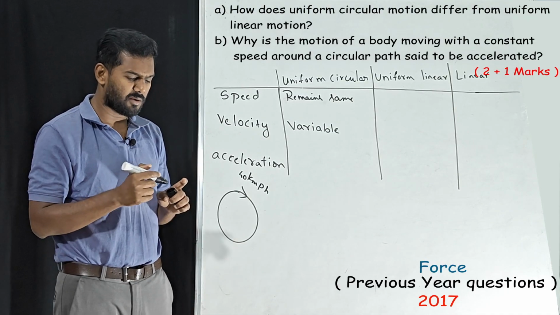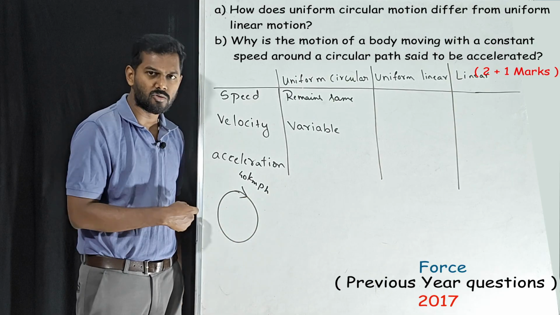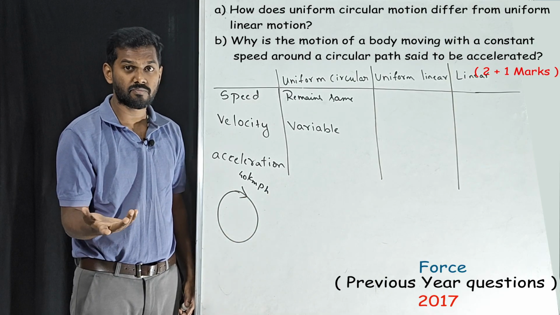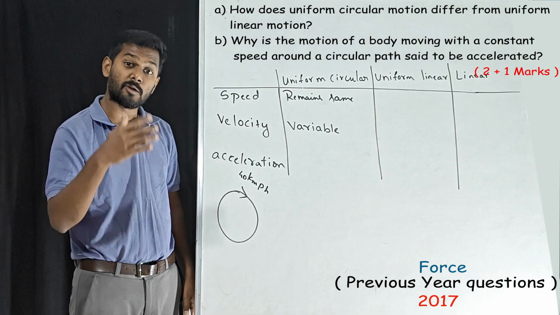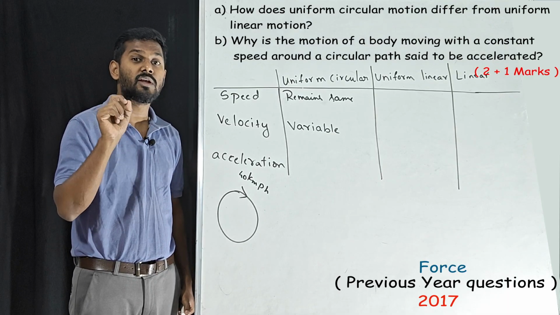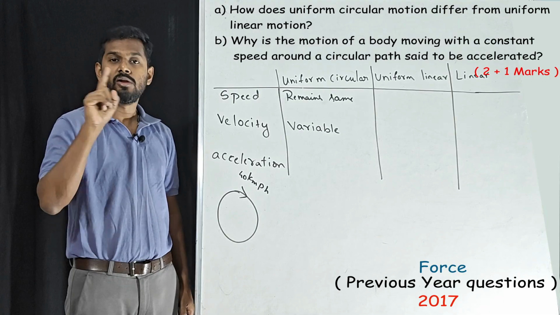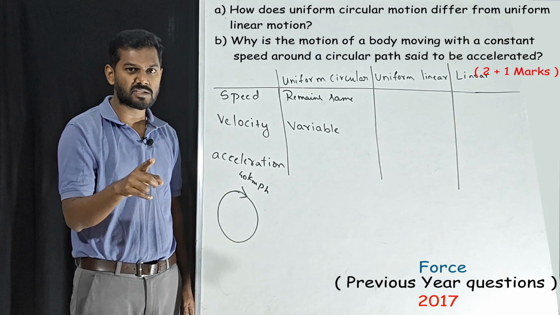Velocity is a vector quantity, correct? When it comes to magnitude, magnitude may remain same. Magnitude means what? The value. 40 km per hour. It may remain same, but velocity is a vector quantity. As I told you, it also depends upon direction. Not only does it depend upon magnitude, it also has a direction, right?